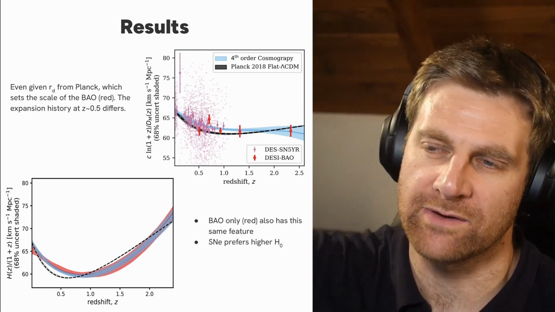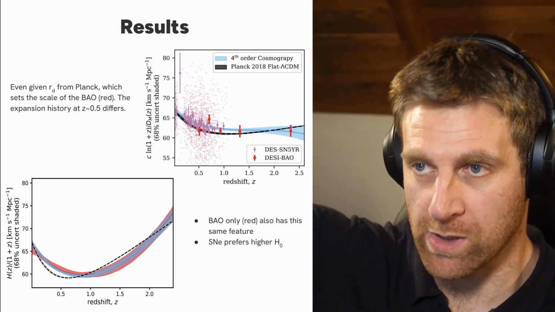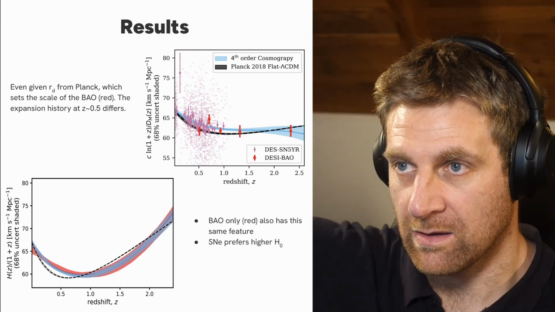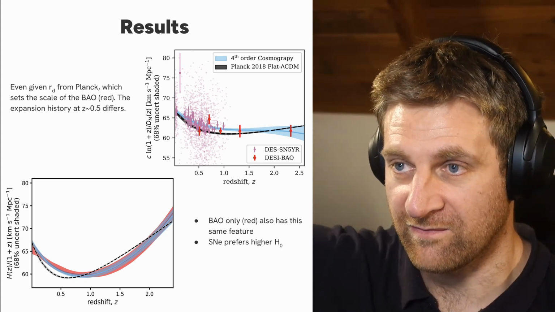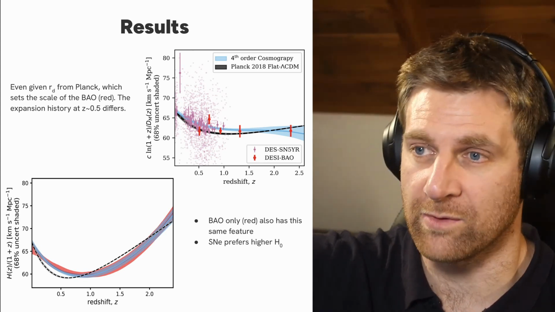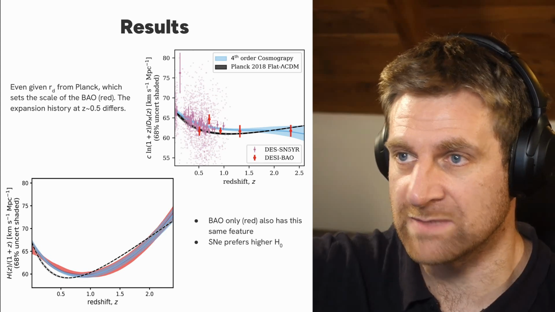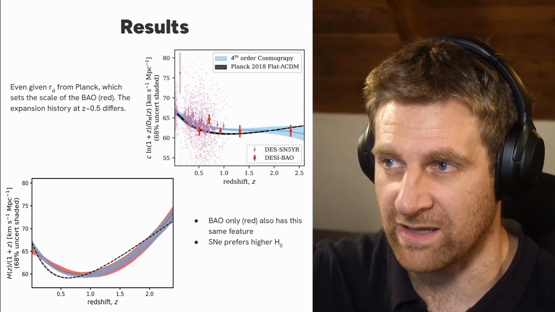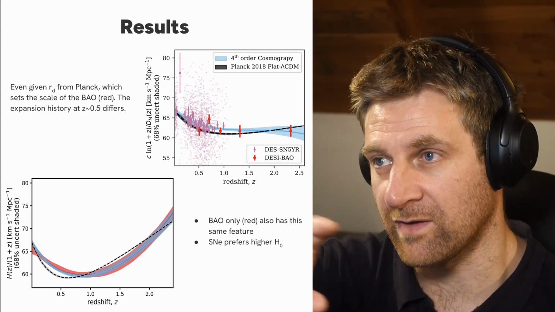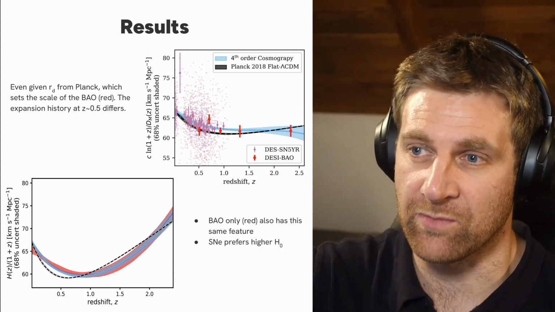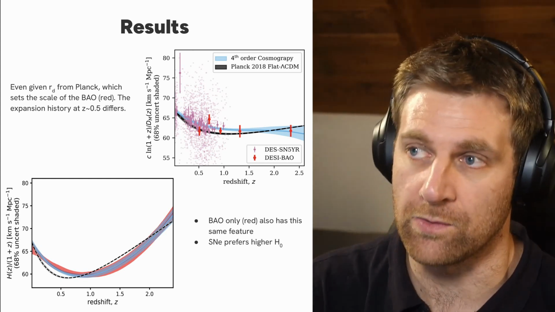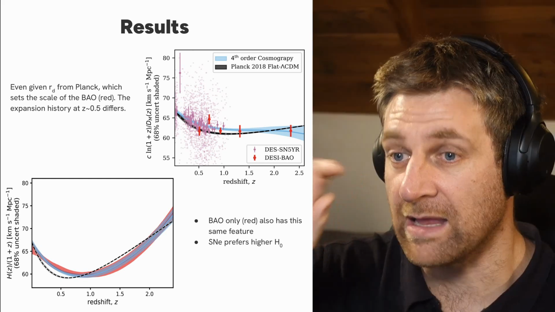So if I can understand this correctly, the blue curve in the top right-hand corner is the fourth order of cosmography fitted to all of the data points, the DESI and the DES ones, but not fitted to Planck, just using the one sound horizon value. And then the black curve is the lambda CDM prediction as a function of redshift from Planck alone. Yes, exactly right.